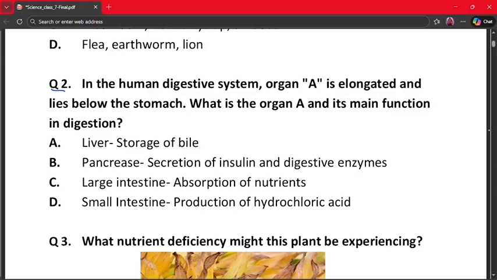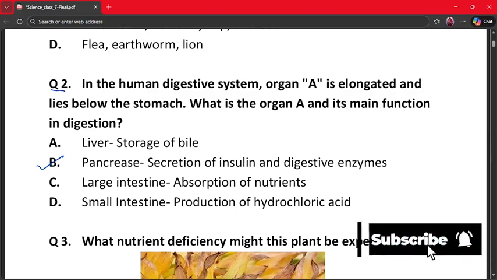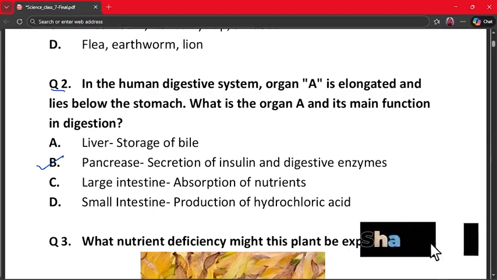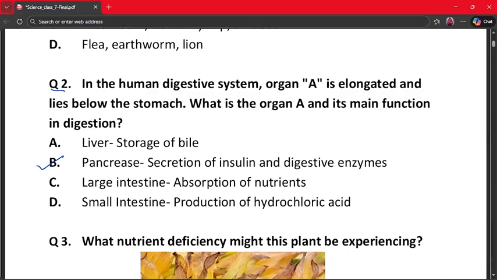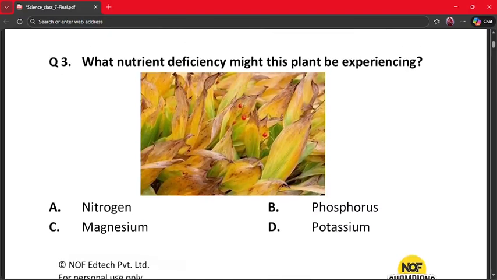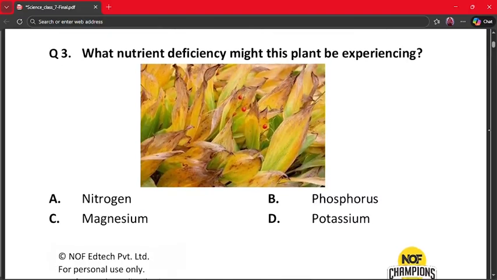Here, the correct answer is option B, pancreas. The clue is that the organ is elongated and lies below the stomach. That organ is the pancreas. Now remember, the pancreas secretes digestive enzymes and insulin, the liver stores bile, and the small intestine doesn't produce hydrochloric acid. So pancreas is the correct answer. Our next question is question number 3.